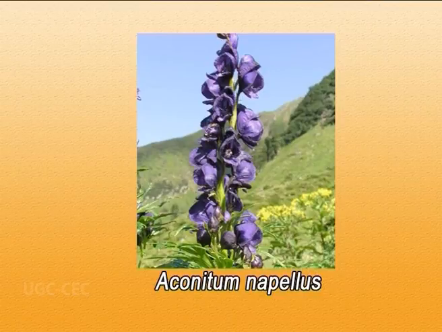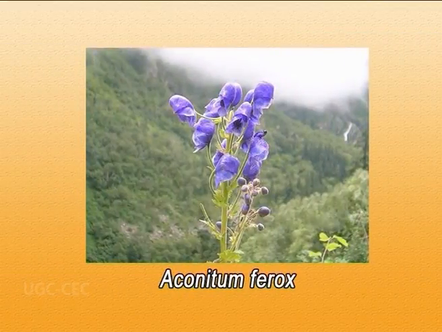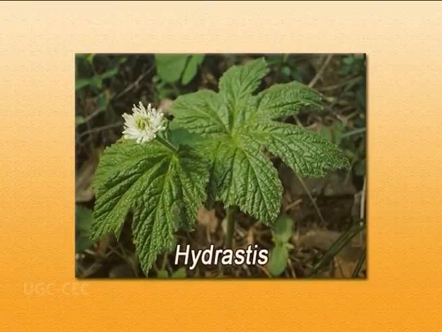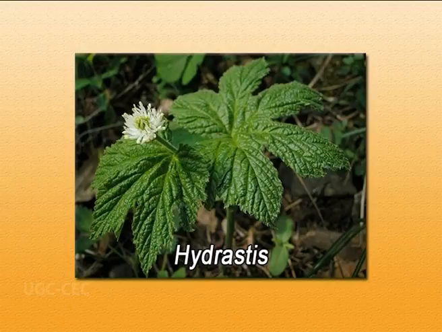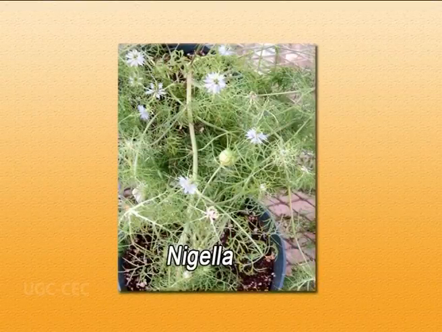As I mentioned, many of the species of Aconitum are used as medicinal. One of the species, Aconitum napellus, yields a phytochemical by the name of aconite. One more species of Aconitum, Aconitum ferox, is a source of bikh poison. These Ranunculaceae genera are used for many medicinal purposes. Like the roots of Hydrastis are used for stomach ailments. One more use of Ranunculaceae is that in the case of the species Nigella sativa, its seeds are used as a spice. We commercially know this spice as kalonji.